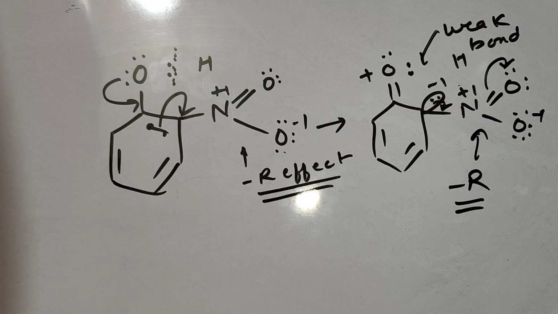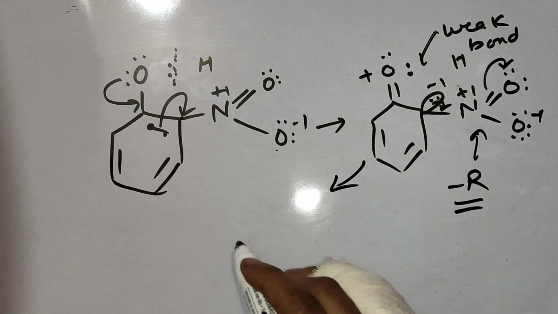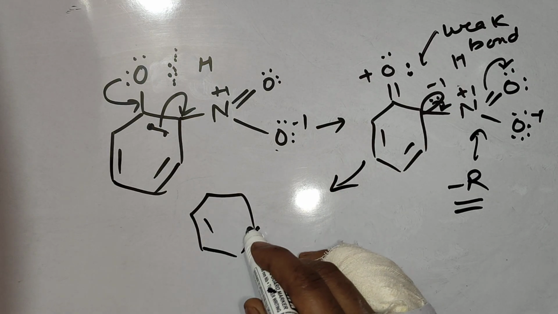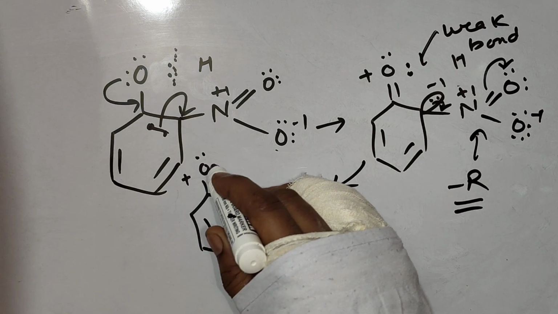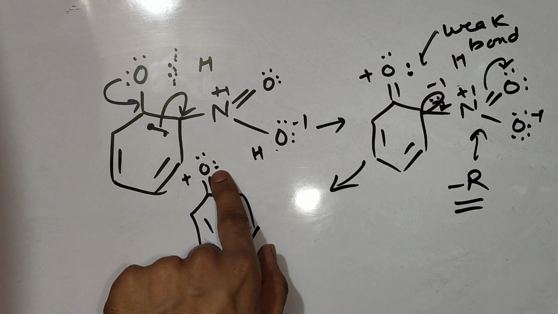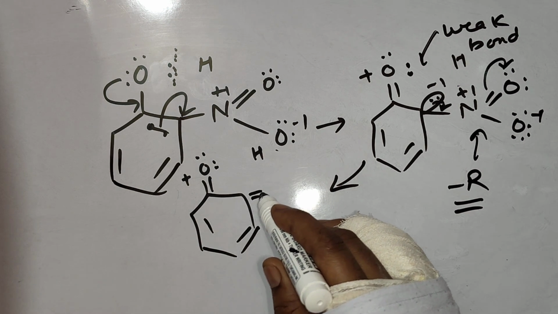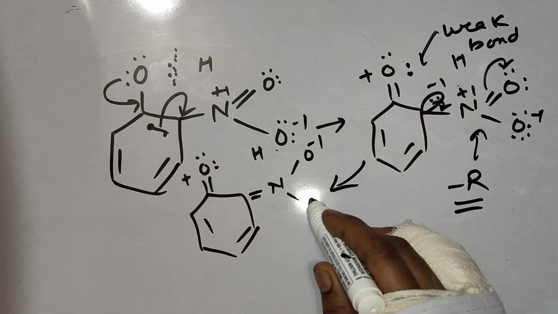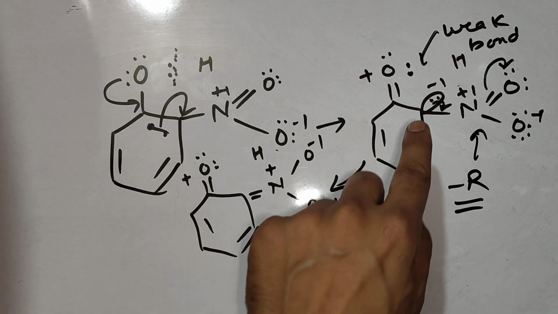Due to this minus R effect, you can check the next structure will be: I am drawing these shared electrons very close to the oxygen. The next case will be this.